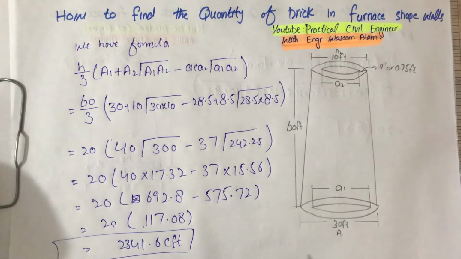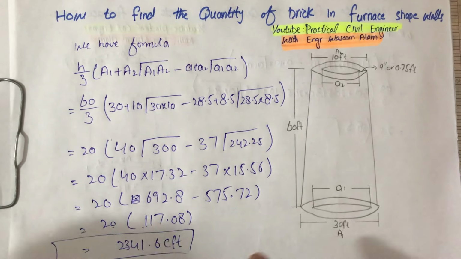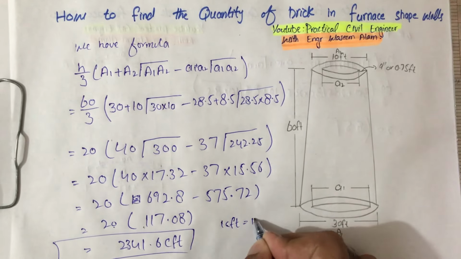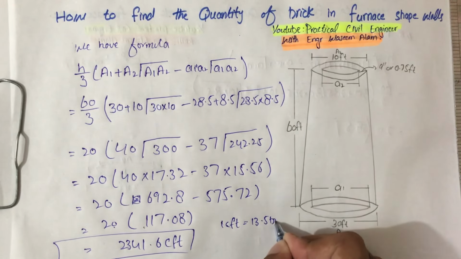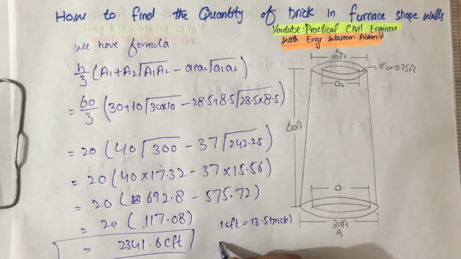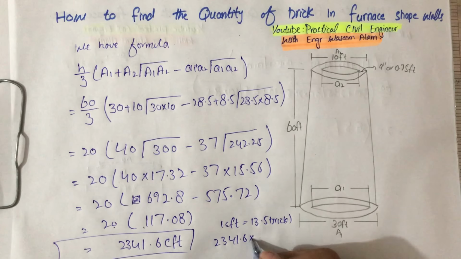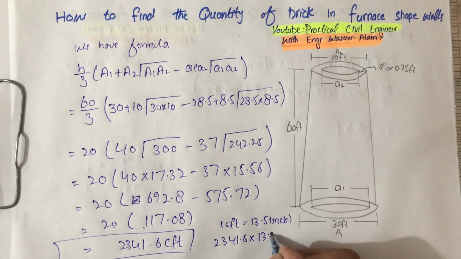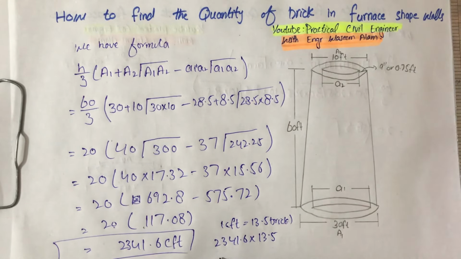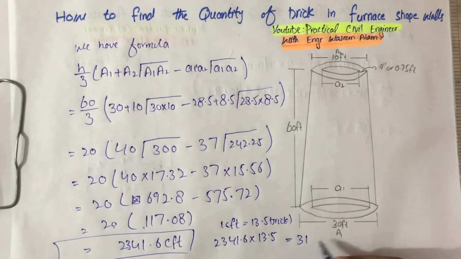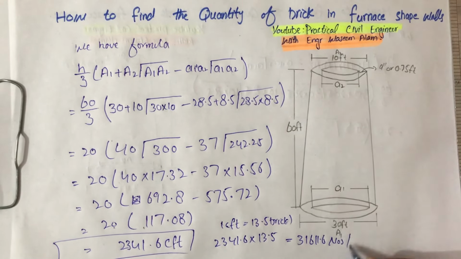So now we have to find the number of bricks. As we know, in one CFT we have 13.5 bricks. So 2341.6 multiply 13.5 will give us 31,611.6 numbers.